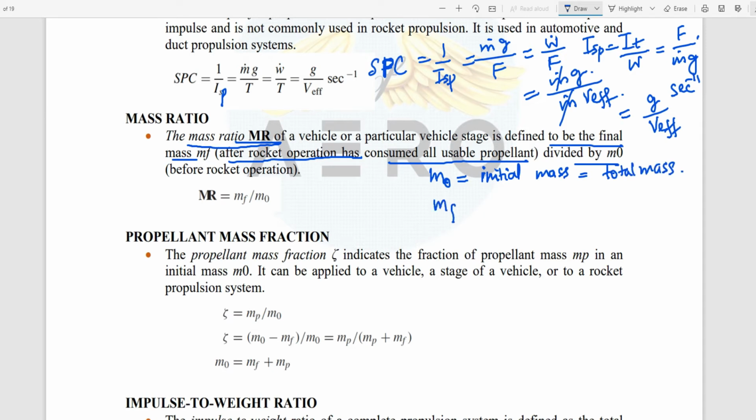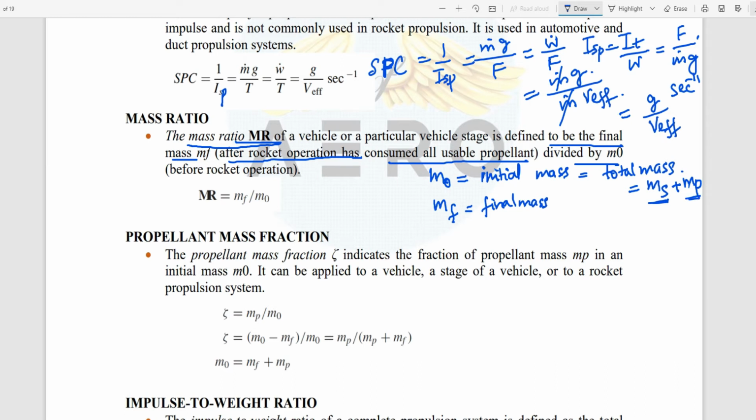MF means the final mass. Suppose the total is the structural mass of the rocket plus the propellant weight.